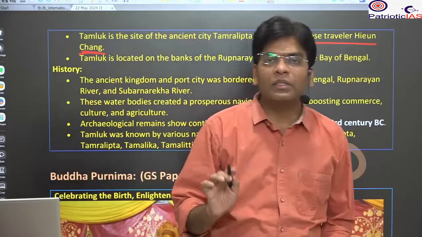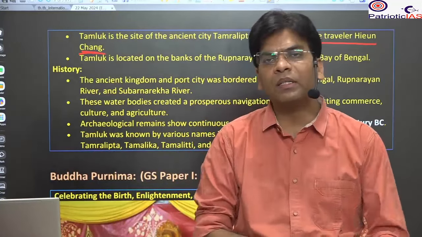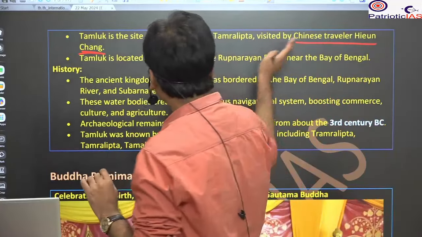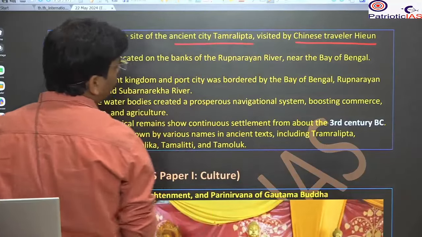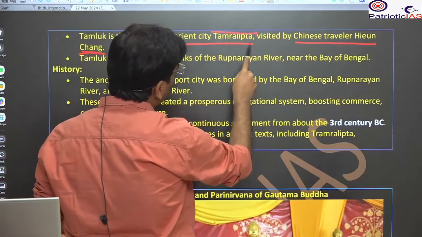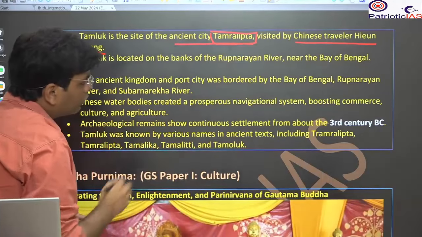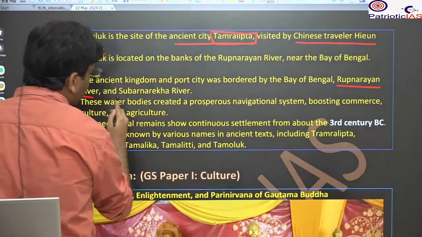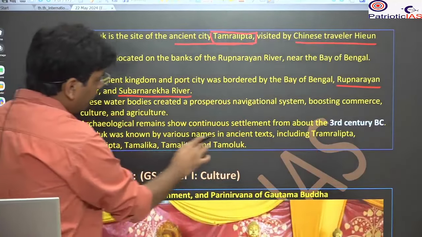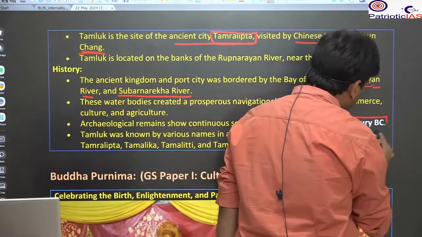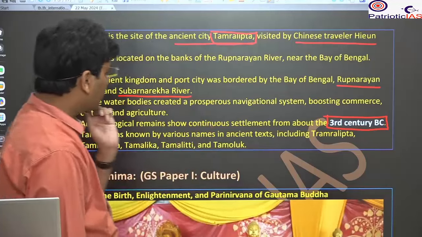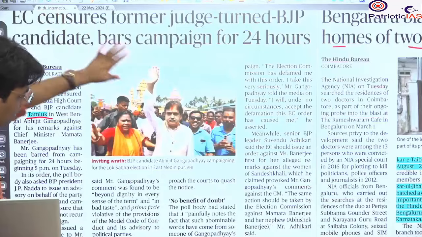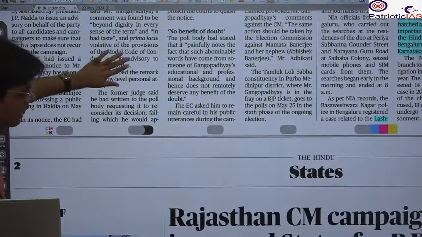Whenever you study the Harshavardhana period, around 600 AD, Hiuen Tsang was in the city of Tamralipta. So the ancient name of this is Tamralipta. It is at the confluence of the Rupnarayan river and the Subarnarekha river. Please remember that. We can even have traces of the city from the 3rd century BC. So please know all these things, as they are important for the history area of our syllabus.